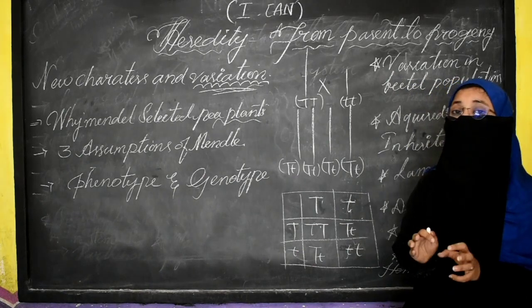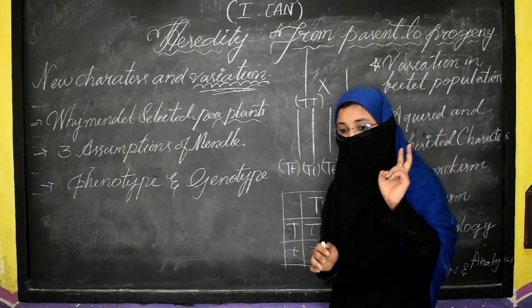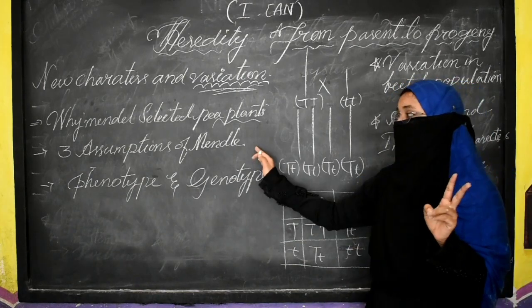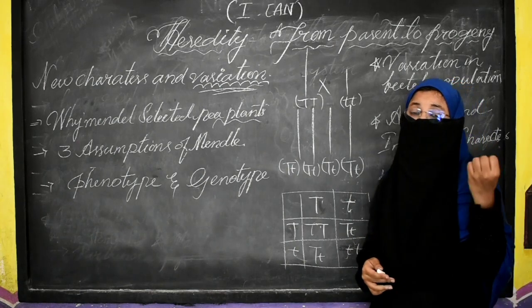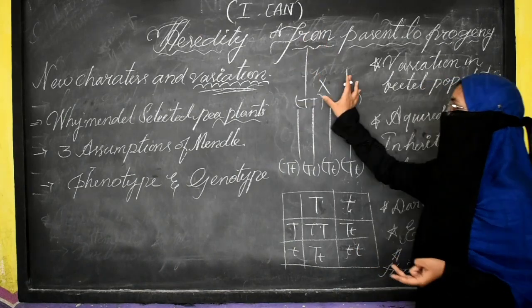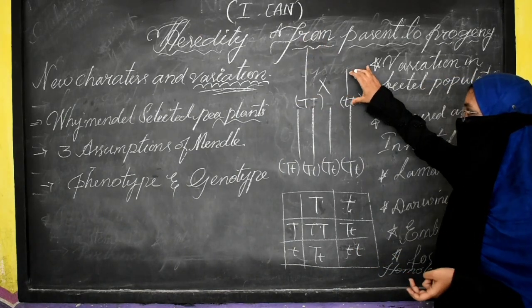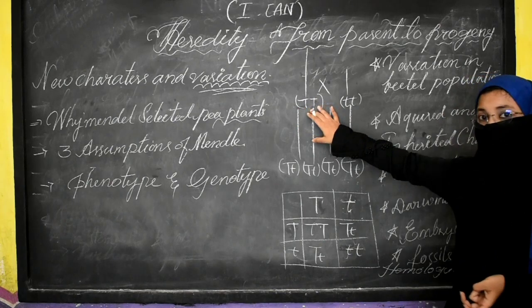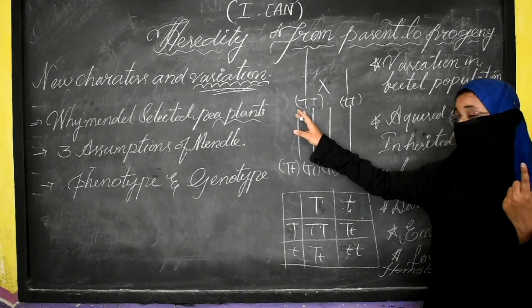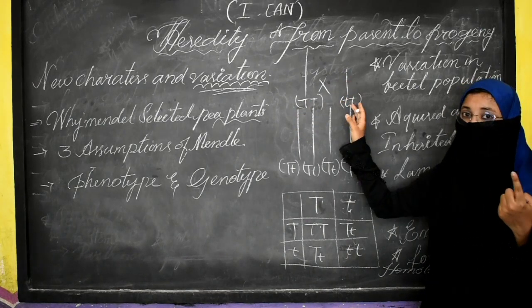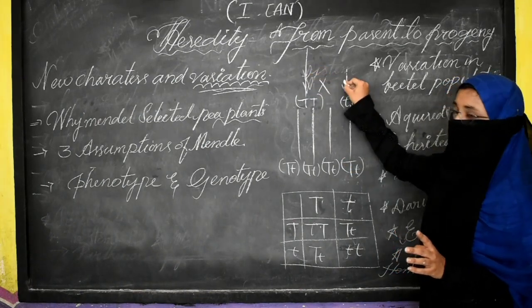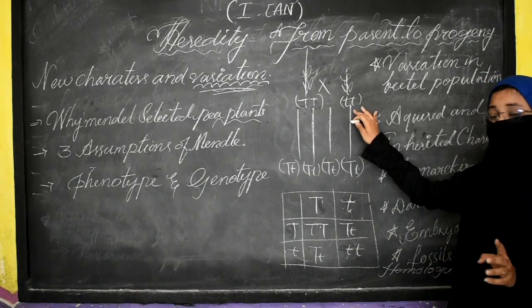That every individual has 2 traits. Every individual, to represent one character, has 2 factors, and the individual shows the character due to the presence of 2 traits. For example, here you can see a tall plant and a short plant. The tall plant is represented by capital T and capital T. These are the 2 factors which represent one character. And for the short one, I have written small t, small t.